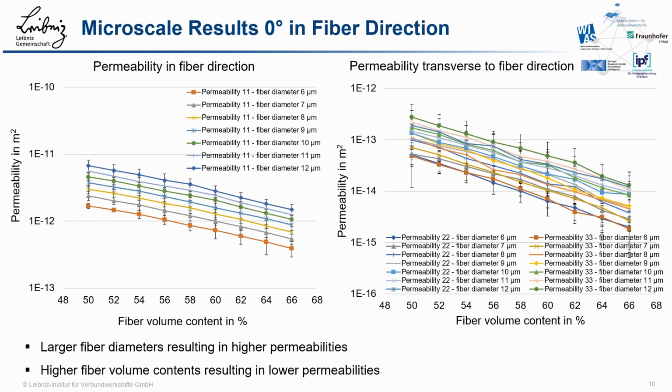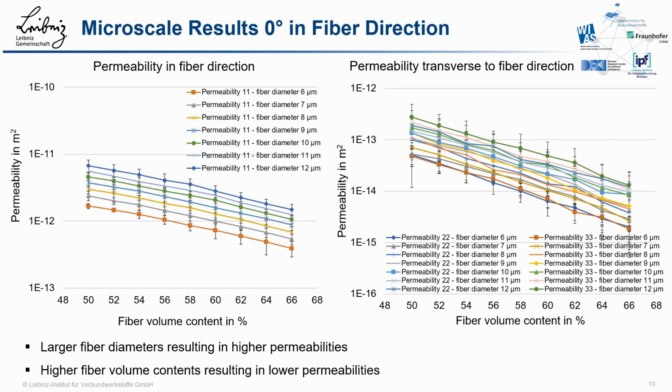These two diagrams show part of the results at constant fiber roundness and undulation. On the left side are the results of permeability parallel to the fiber direction, and on the right side are the results transverse to the fiber direction. The fiber volume content and the fiber diameter were varied here. The fiber volume content between 50 and 66%, typical for LCM processes, and the fiber diameter between 6 and 12 microns. These are typical values that can be achieved with carbon or glass fiber. The points on the curve represent the mean value of 20 simulations.